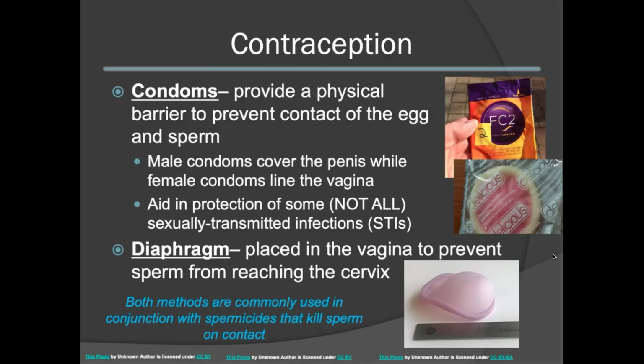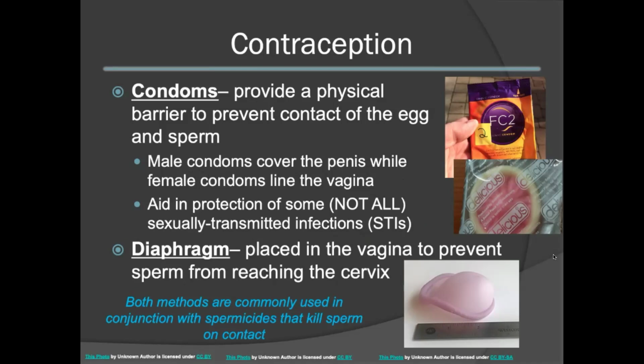Condoms in general provide a physical barrier to prevent contact of the egg and sperm. Male condoms cover the penis while female condoms will line the vaginal walls. Condoms also aid in the protection from some, but not all, STIs or sexually transmitted infections.